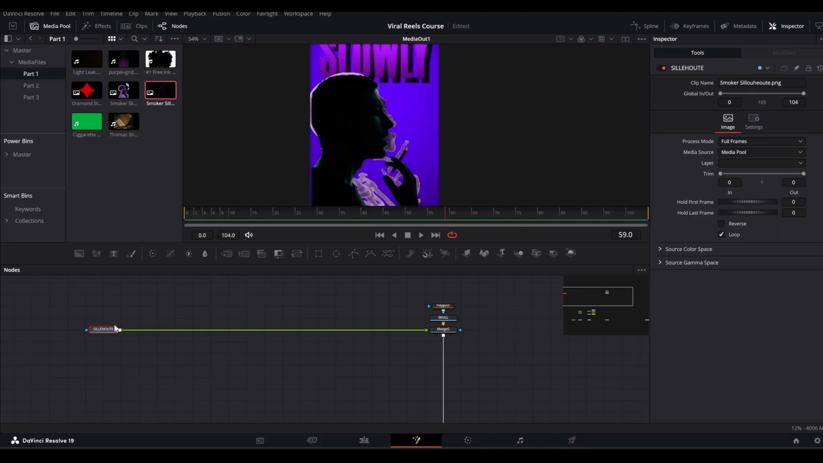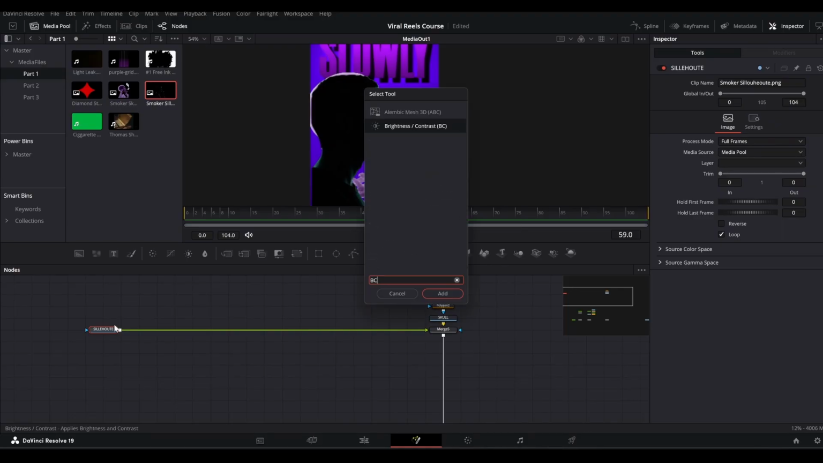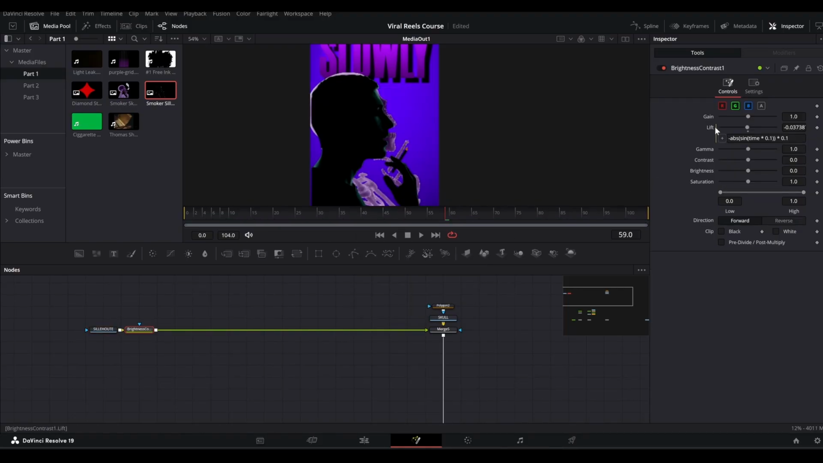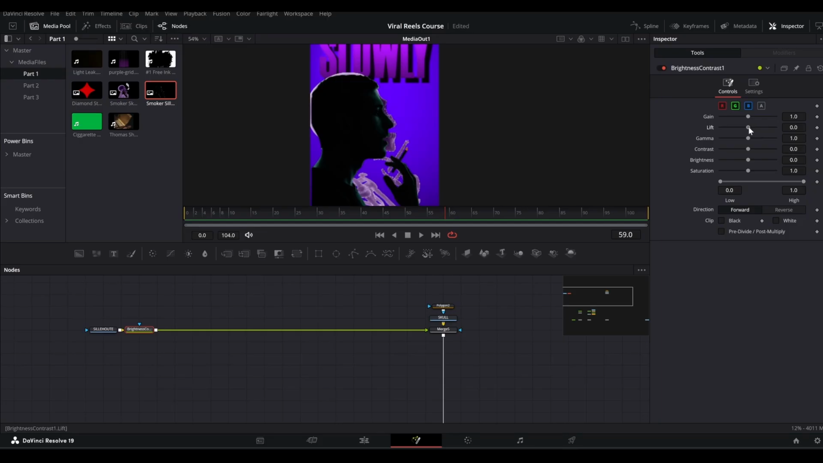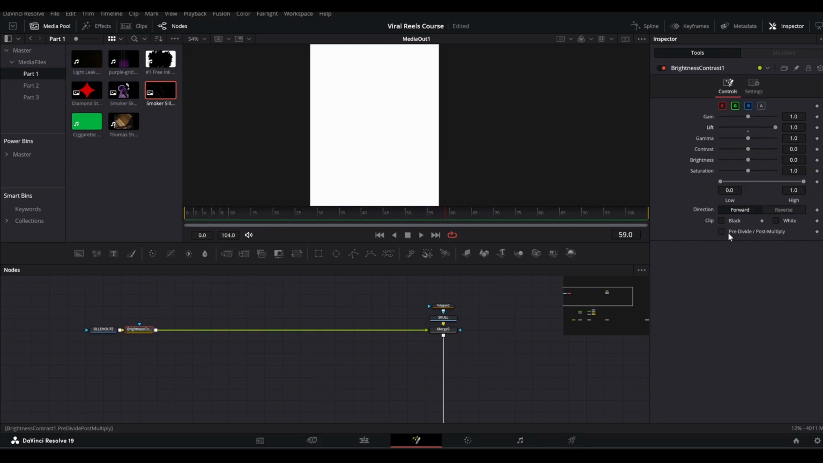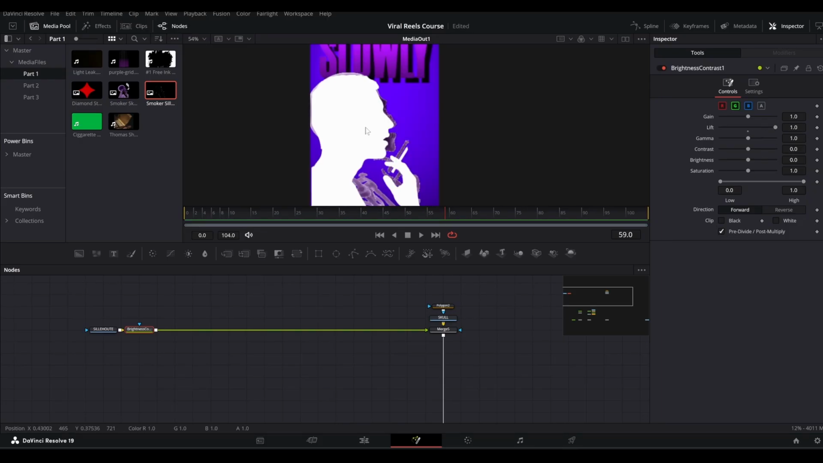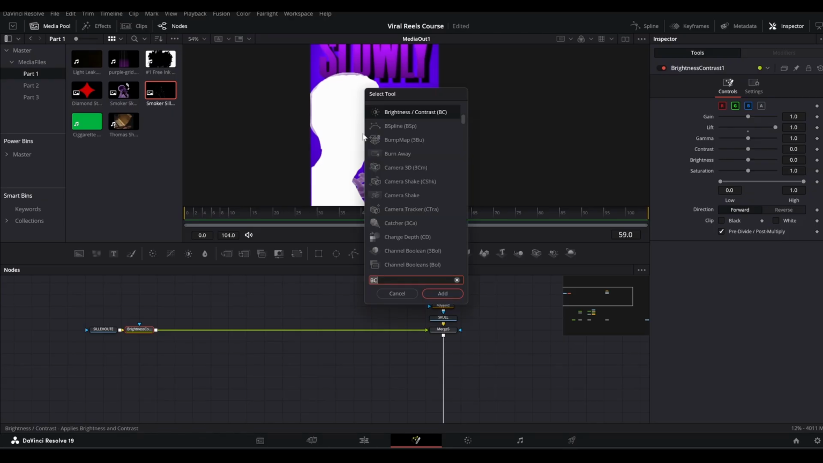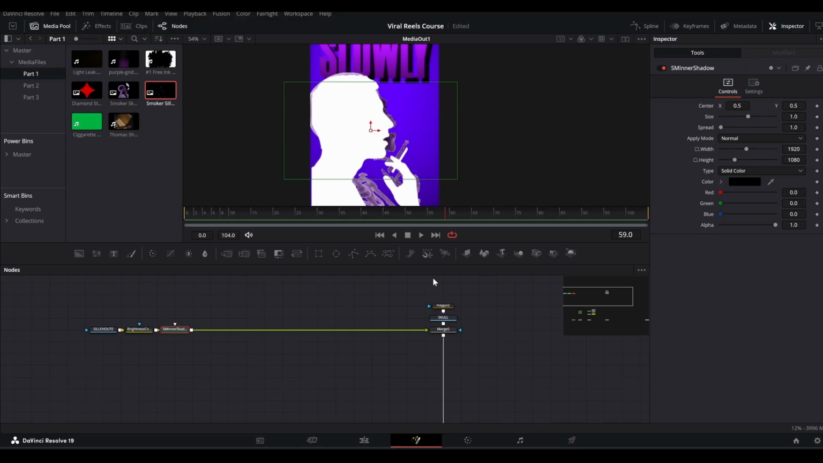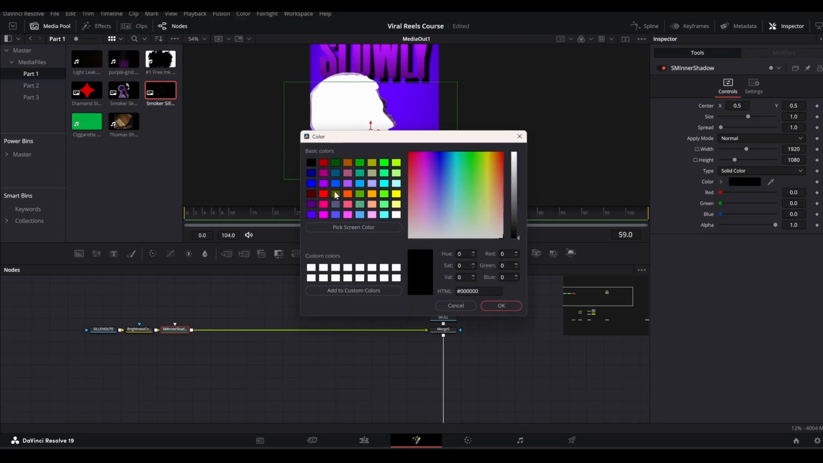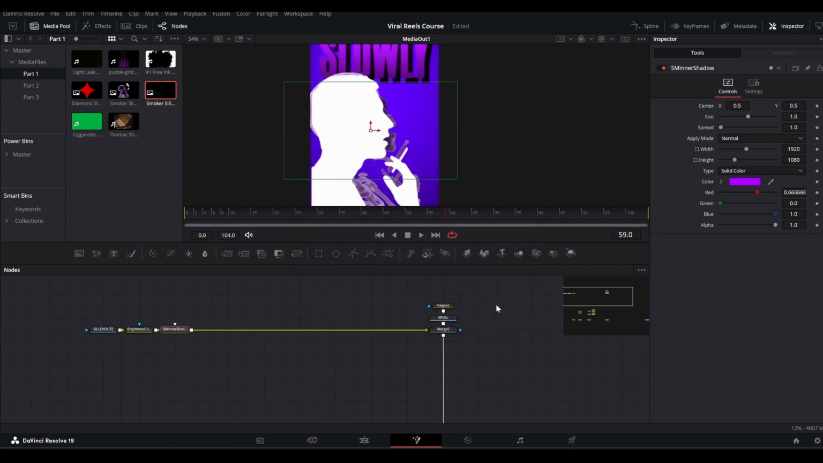And then I will add a brightness contrast node to it, then reset this lift option and increase the lift all the way, and check this box pre-divide and post multiply, so it's gonna get white. And then I will add an inner shadow, and this is a custom node, so add the inner shadow like so, and change the color to, once again, the purple color like this.